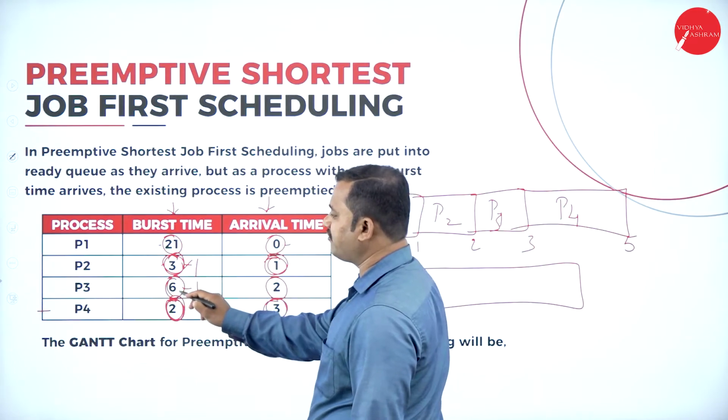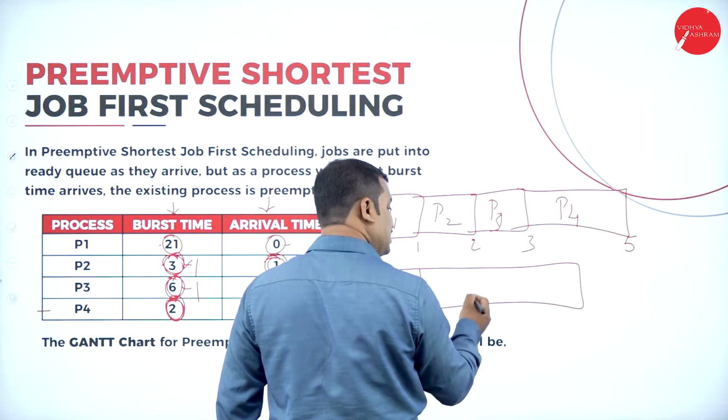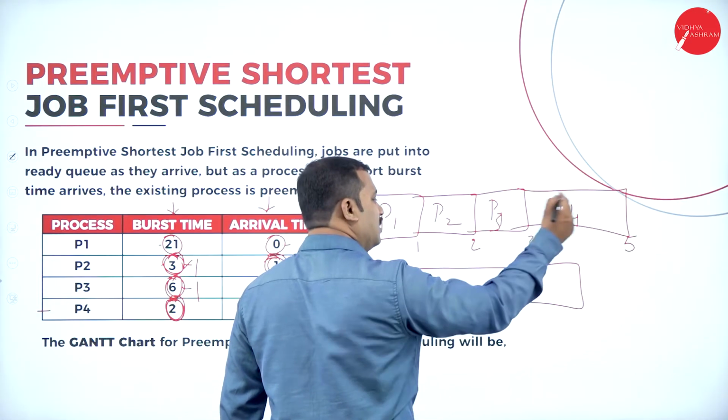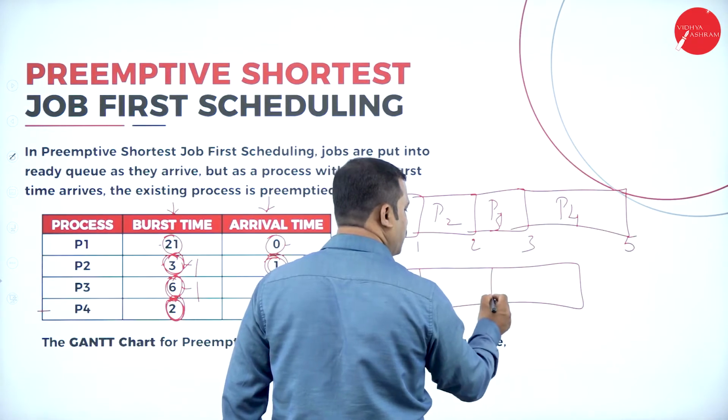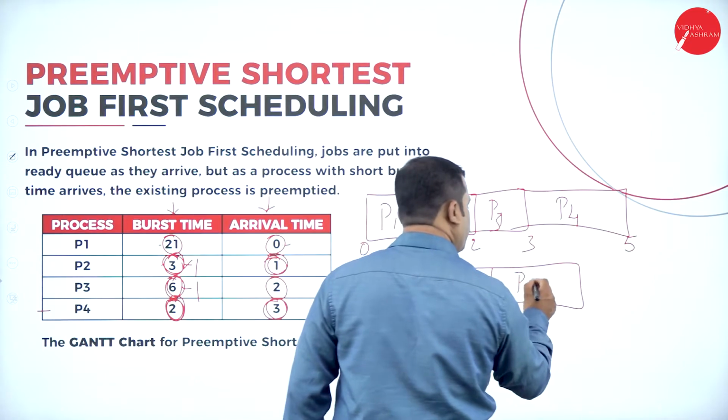How many seconds it requires more? 5 more seconds are required. So 7 to how many seconds? 7 plus 5, that is 7, 8, 9, 10, 11th second. Till the completion of 11th second, P3 is executed. 12th millisecond, P1 is considered here.